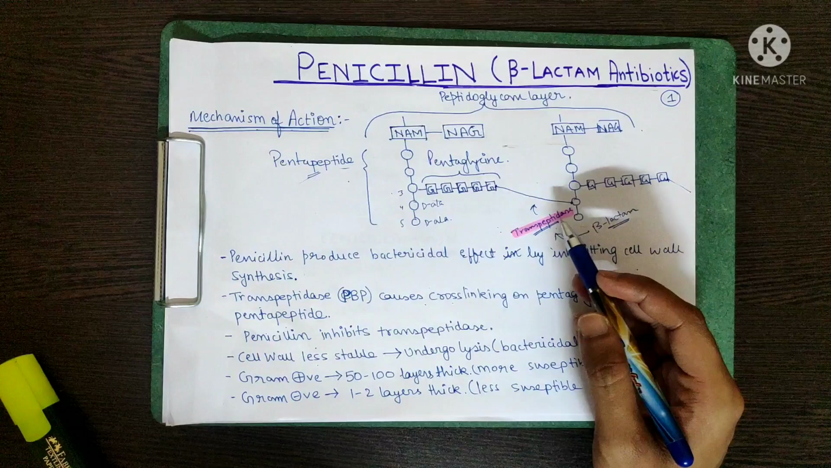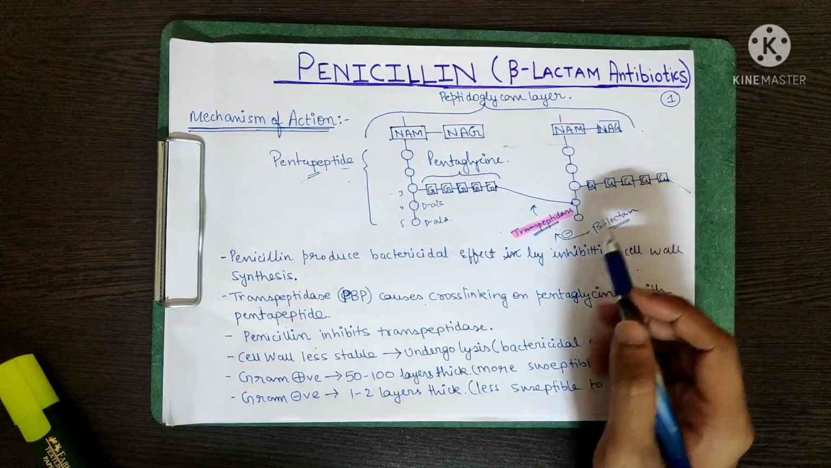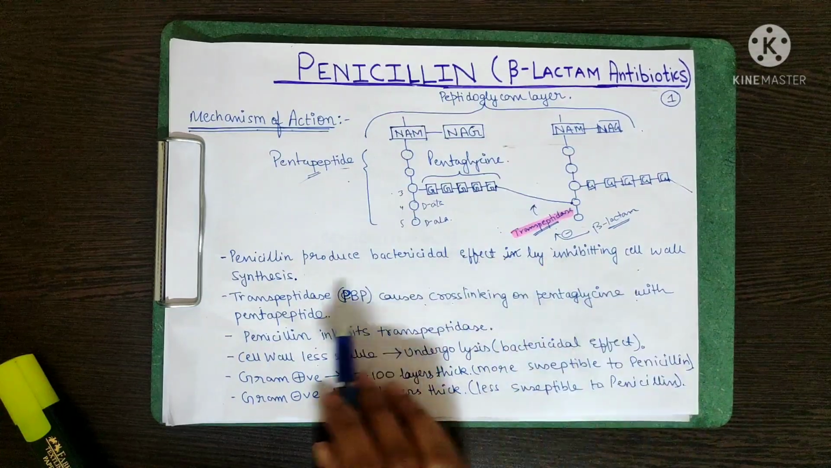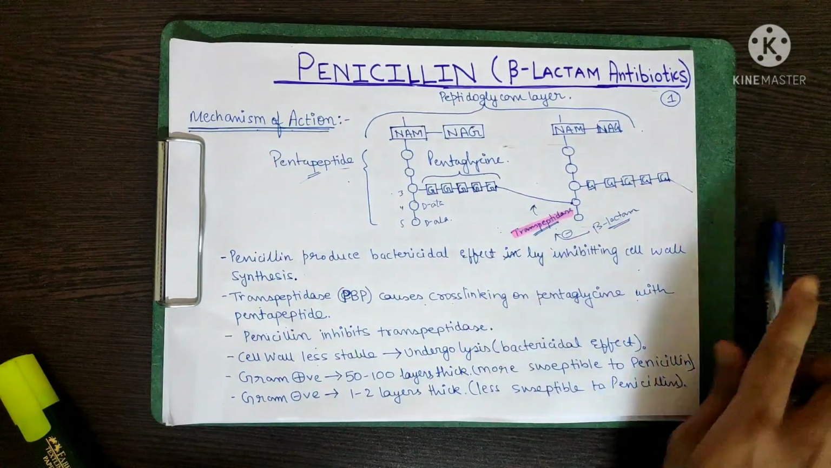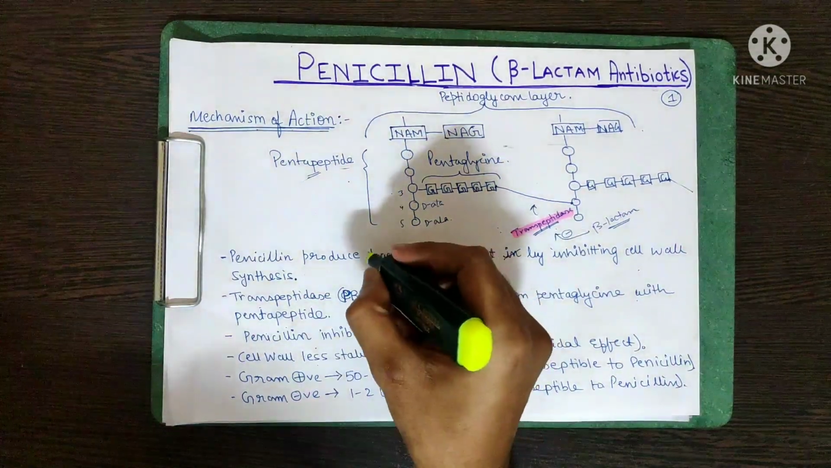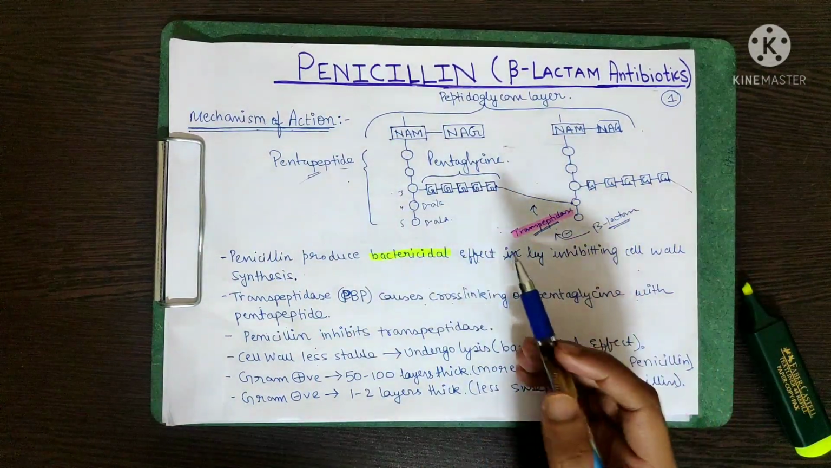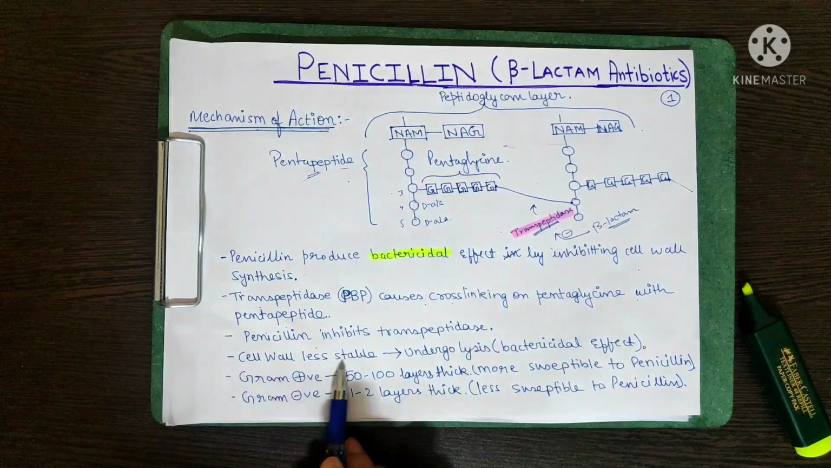So now that we know the mechanism of penicillin, we can read it over here. Penicillin produces a bactericidal effect by inhibiting cell wall synthesis. The most important thing over here is the bactericidal effect. It kills the bacteria. But how does it kill? It kills because the cell wall is less stable.